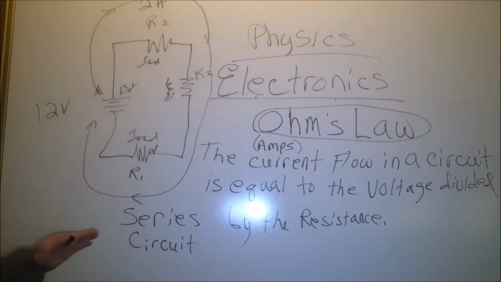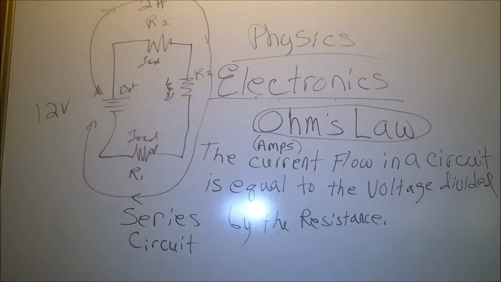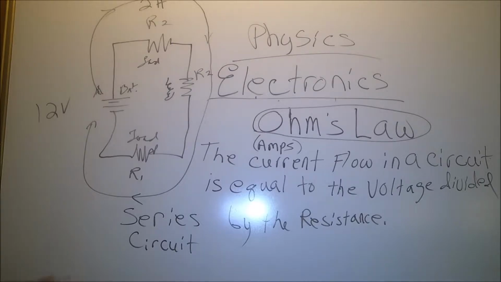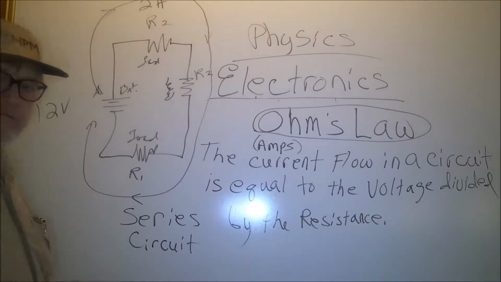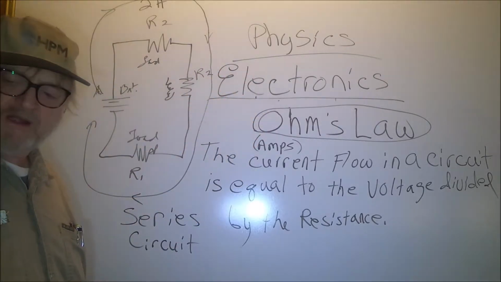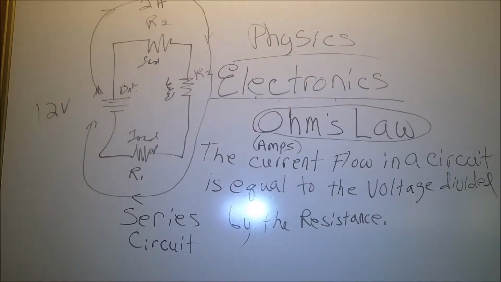This is a very simple series circuit. This is our first circuit that we're going to study with the use of Ohm's law. A series circuit. So, we know there's two things that you're probably going to always know in a car when you go out there. You can always do a parasitic draw. You can even put your meter in line and do an amp draw. You can use a low voltage amp probe like the one I showed you. You can plug that in and get a low draw just by clamping it around the wire. You can put your meter in series and all those types of things.